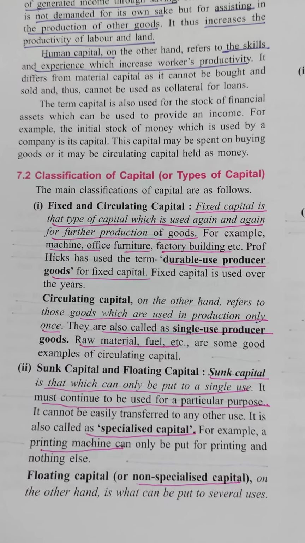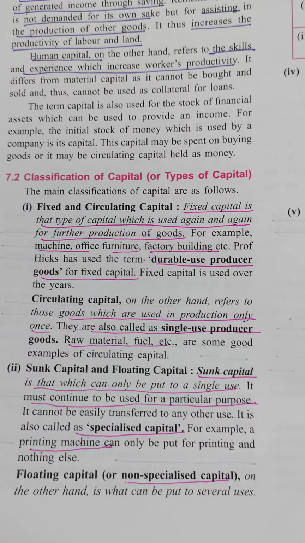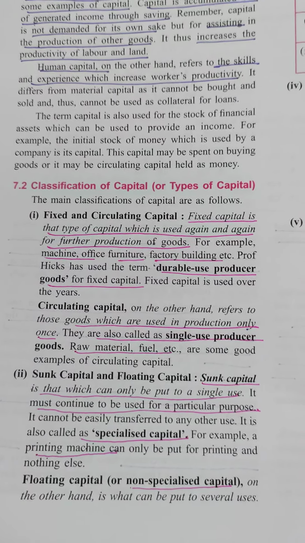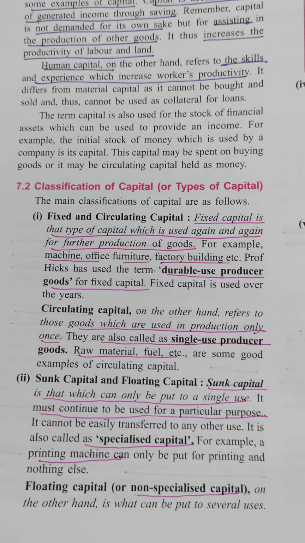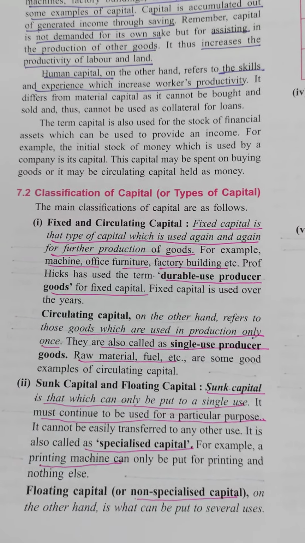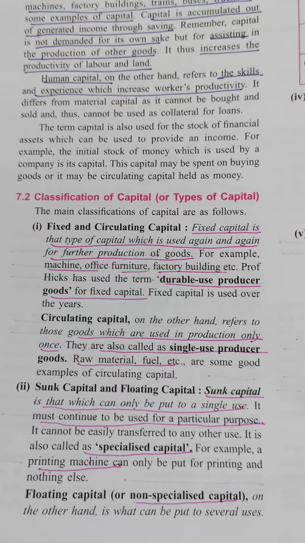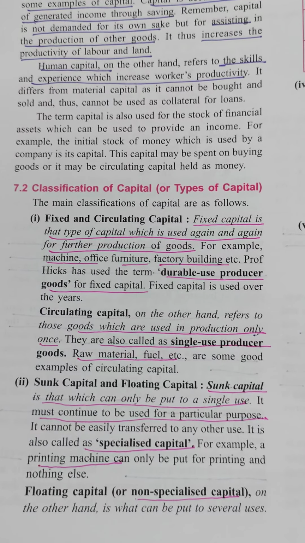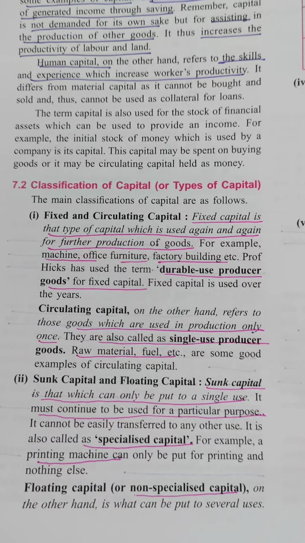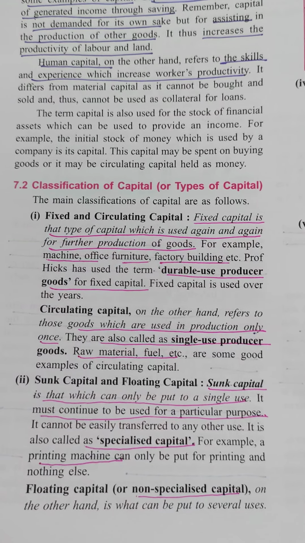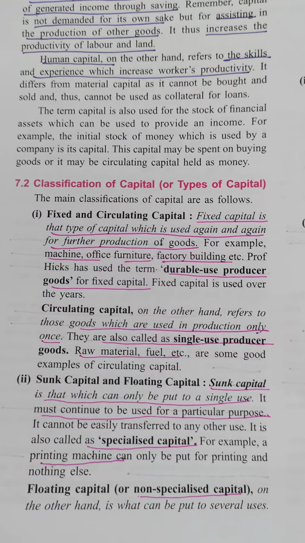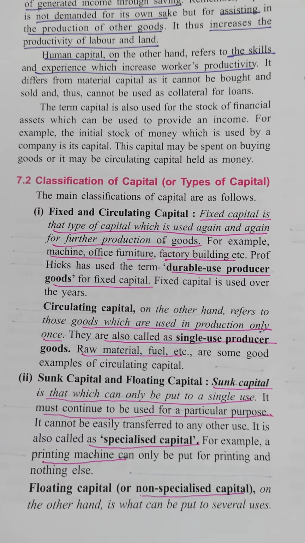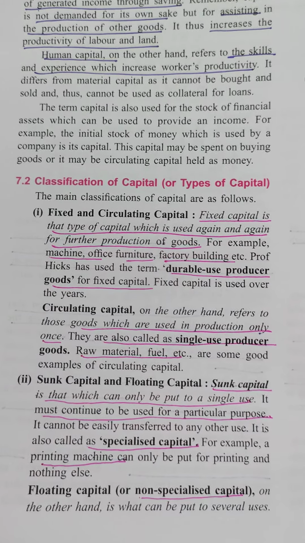We cannot say that we are using it just now and afterwards we cannot use it. Fixed means we can use it as a producer for a longer period. Suppose 2 years, 5 years, 10 years, 15 years. So it means that we can use the fixed capital again and again. The examples are machines, office furniture, factory buildings, etc. So is it clear? Fixed capital is the type of capital which is used again and again for further production of goods.